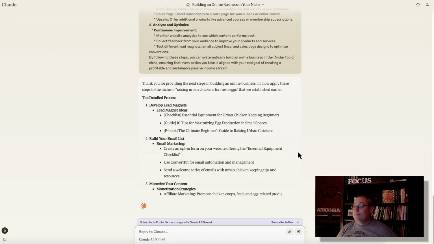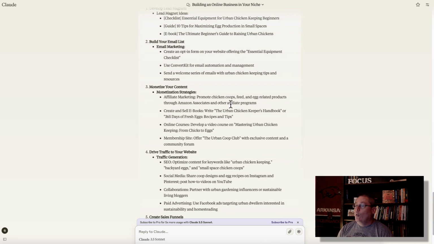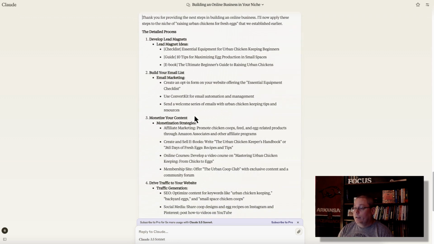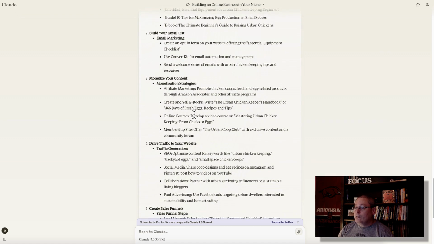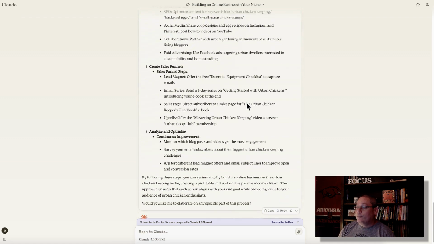Claude's going to come up with the same thing, but here you can see that Claude is now giving us examples or ideas for lead magnets, a checklist, a guide, an ebook, build your email list. It starts talking about using ConvertKit, which is a very specific tool, a certain email or branded autoresponder. Then we have more ways to monetize your content. For example, we could create and sell our own ebook, the Urban Chicken Keeper's Handbook, or 365 Days of Fresh Eggs, Recipes and Tips.